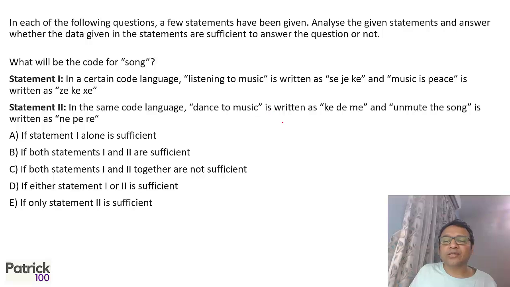Look at where song is. The only place song is, is out here: unmute the song. Nowhere else. And unmute the is nowhere else present. Neither unmute, nor the, nor song. So I cannot find the code for song, because I have to eliminate unmute and the, or find a code for song. But nowhere is song mentioned, and nowhere are unmute and the also mentioned. So both are not sufficient to answer the question. So option C.